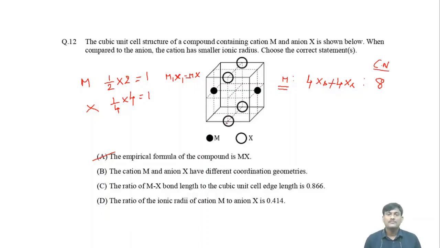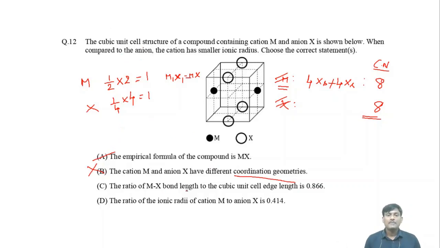Suppose if you take X, this one is surrounded by 2 M, but the same X is shared by 4 unit cells. Per unit cell, it is surrounded by 2 M's. For 4 unit cells, it will be 8. So if you take X also, what is the coordination number? The coordination number is 8. So in this case, both M and X have same coordination number. So the coordination geometries are same. So this one is wrong.